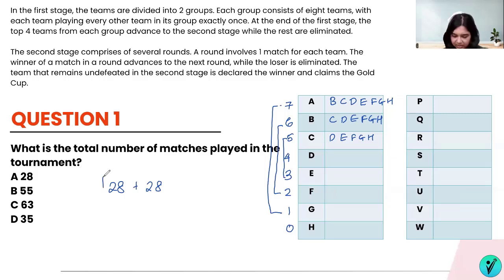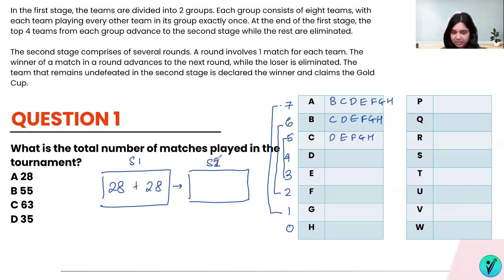After this, we need to see what else is in the tournament. This is only the first phase. This is stage 1. In stage 2, how many matches are being played? So we saw in stage 2, there are 8 people in the first round, which is 4 from group 1 and 4 from group 2. If there are 8 people and each person is playing exactly 1 match, there will be 4 matches between 8 players.